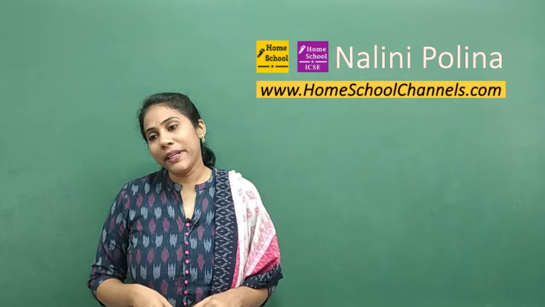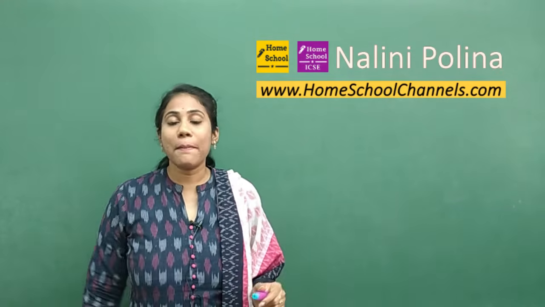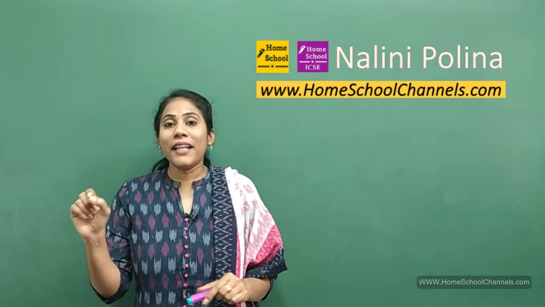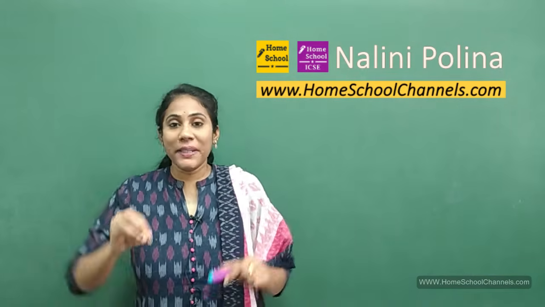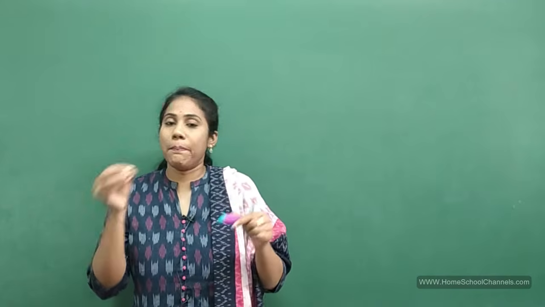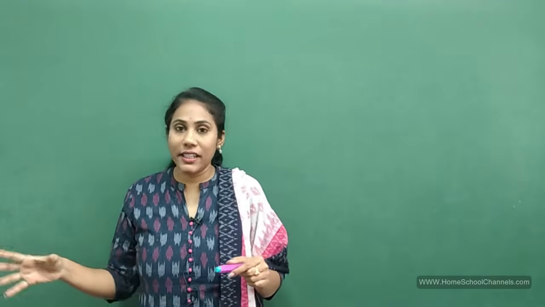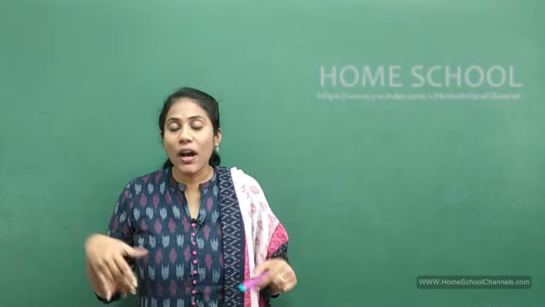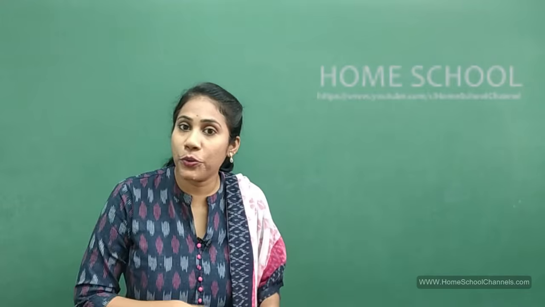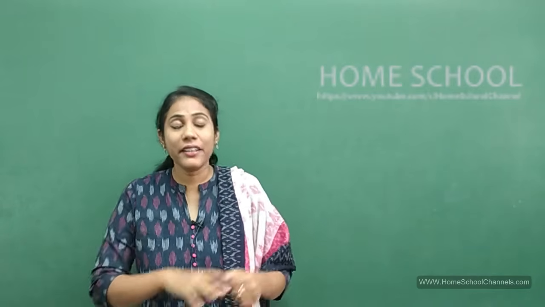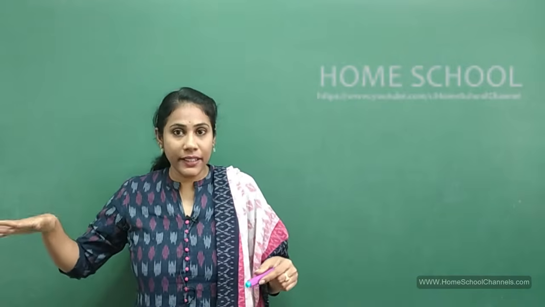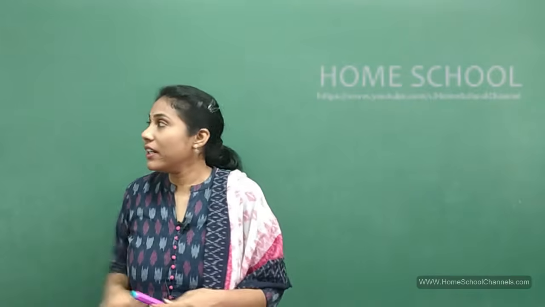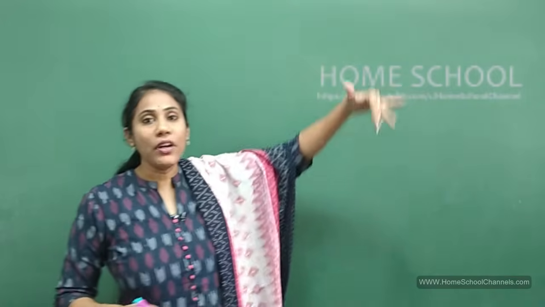And coming to today's topic, one of the most important topics, that is particle nature of electromagnetic radiation. See, electromagnetic radiation has dual nature. That means it has two natures. It has wave nature as well as particle nature. In my last class, I told you how electromagnetic radiations are produced and how they travel in the atmosphere, right? Whenever they propagate, they do so in a wave form. When they travel in atmosphere, they always travel in the form of a wave.